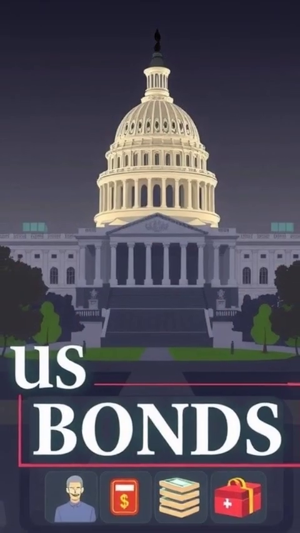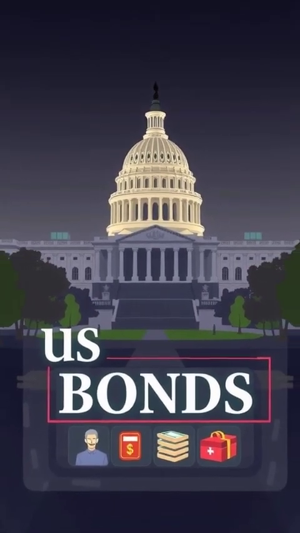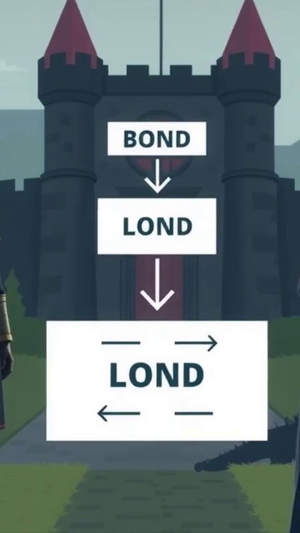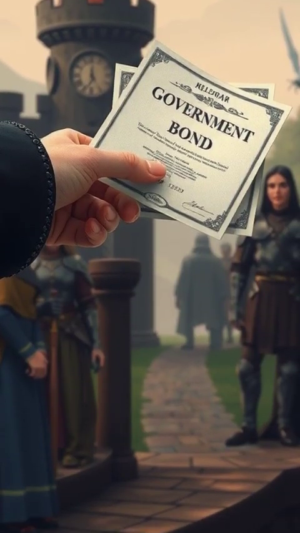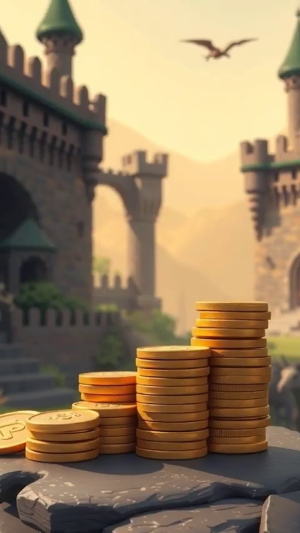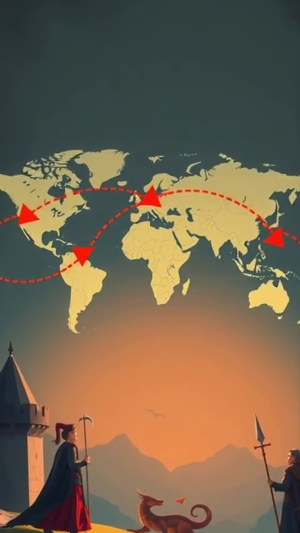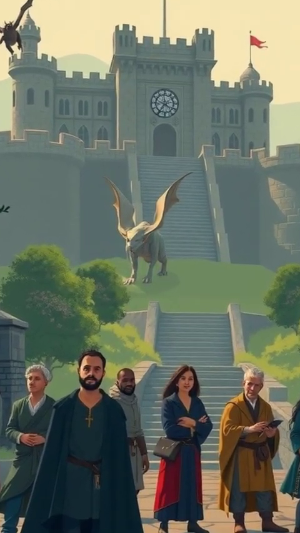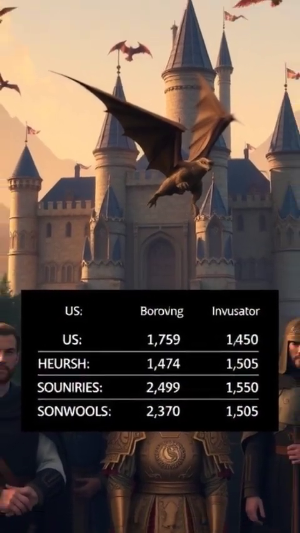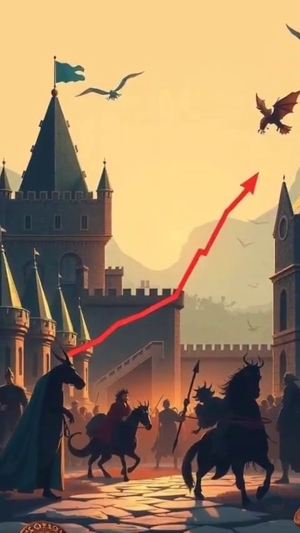The United States also raises money by issuing bonds. A bond is simply a loan from investors to the government. You give money to the US government, and it promises to return it later with interest. Because the US economy is trusted, investors around the world buy these bonds. This allows the US to borrow money at lower cost compared to most countries.